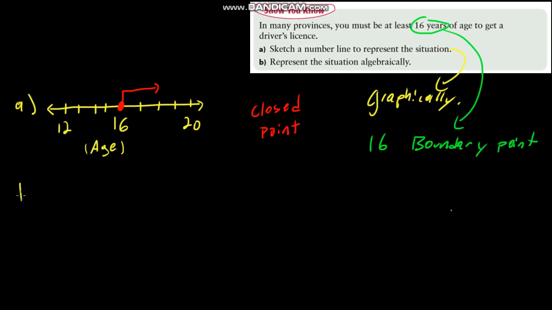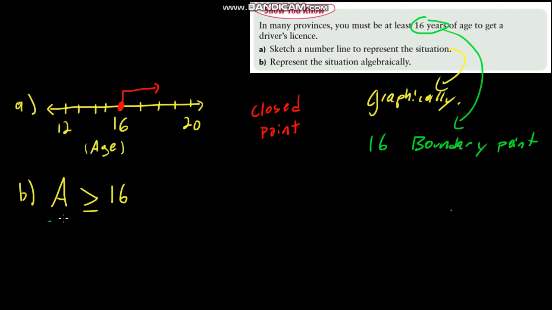We could do this algebraically as well. Remember, our point of interest, or our boundary point, is going to be 16. I'm going to keep my A from our last question to represent the age. I'm going to say that age has to be greater than or equal to 16, and that would be the at least 16 situation.